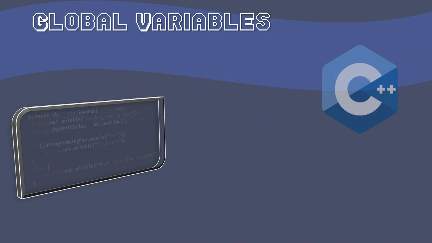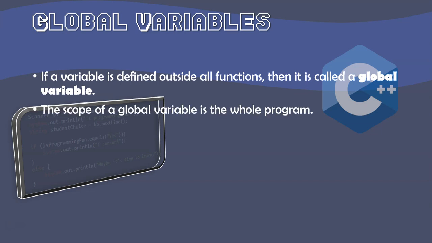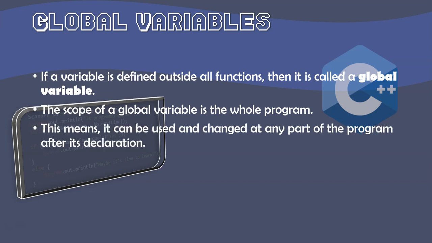Then we have global variables. Global variables are defined outside of every function, and it's known as a global variable because the scope of it is the entire program. In other words, as we will see here, other variables that exist outside of that immediate scope, I can access them, and they're not limited to one particular object within that program. Another thing with global variables is that they can be used and changed at any part of the program after the initial declaration.